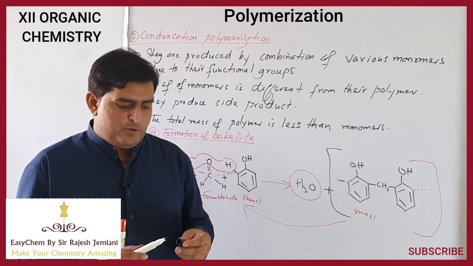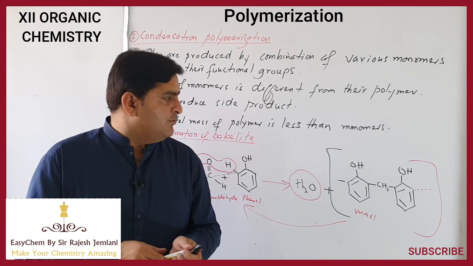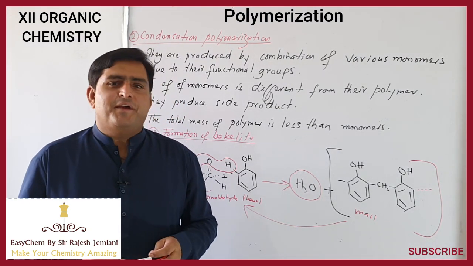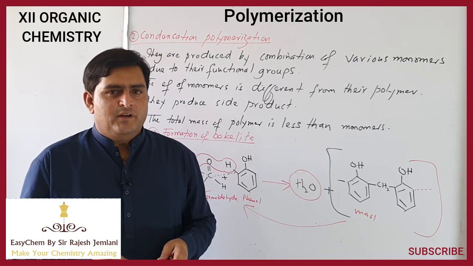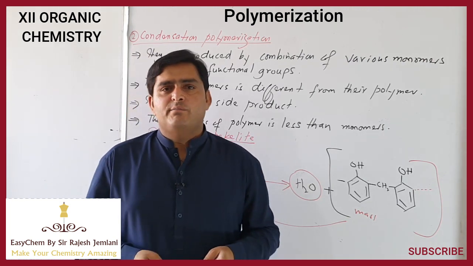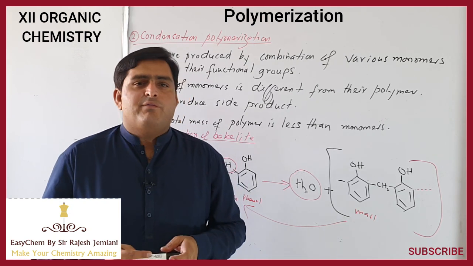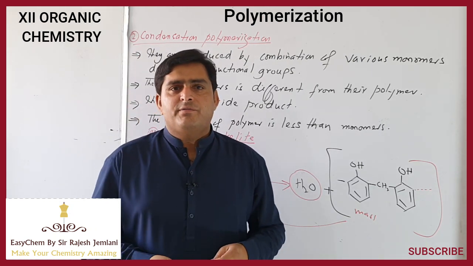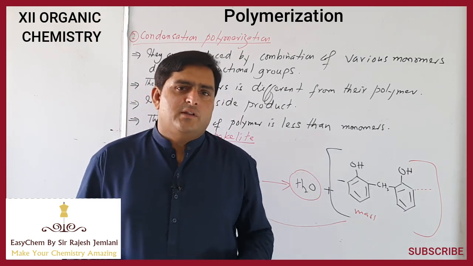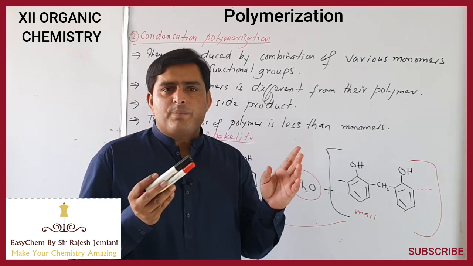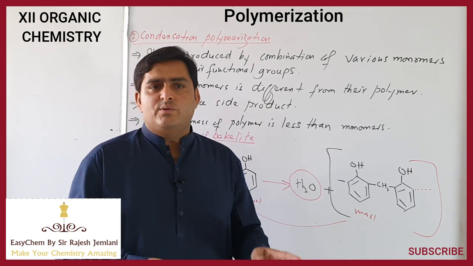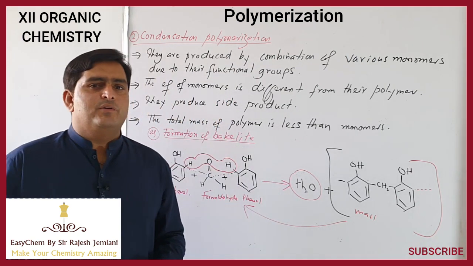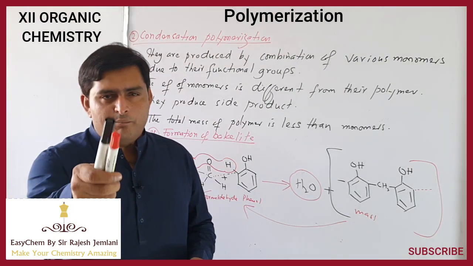So this is all about polymerization, hoping that you might have enjoyed. In this way, we have completed chapter number 6. In the next lecture, we will move to chapter number 7, where first we classify different types of hydrocarbons or organic compounds: what are aromatic compounds, what are cyclic, acyclic, saturated, unsaturated, branched, unbranched, straight chain compounds. So stay with me for amazing chemistry.